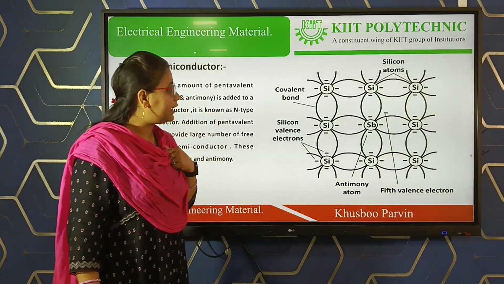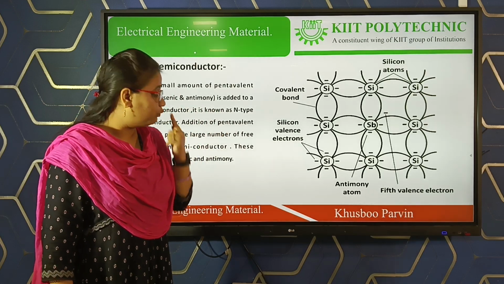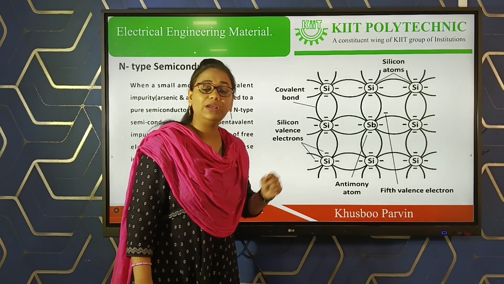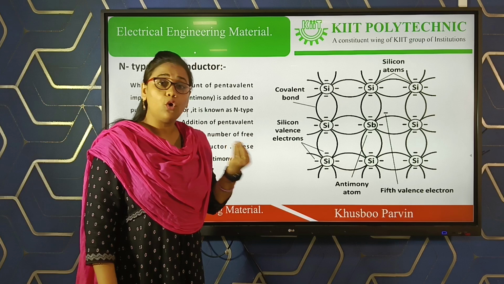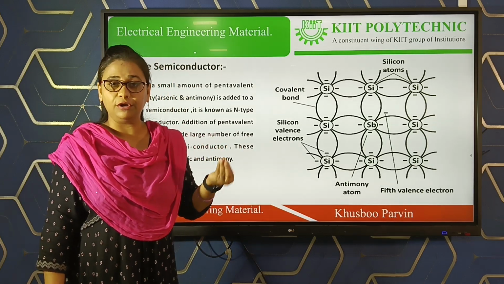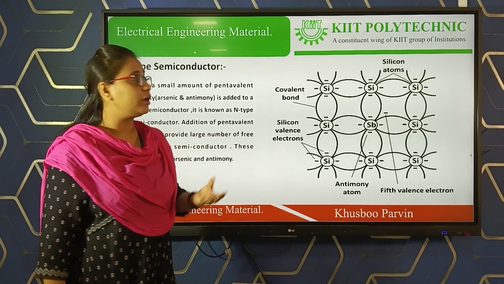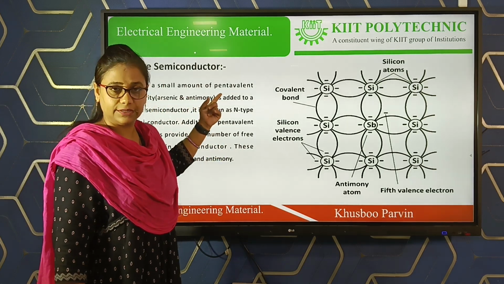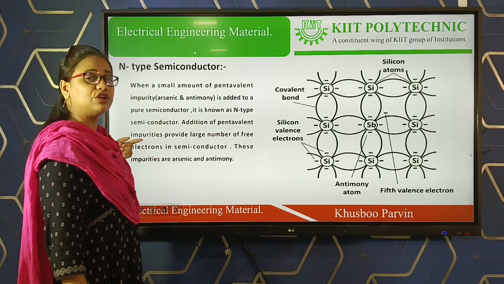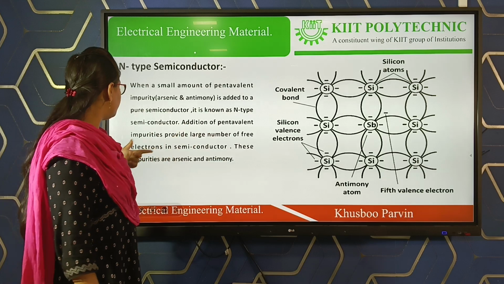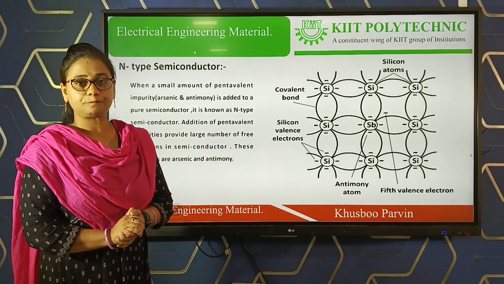So we can say that in case of a pentavalent impurity, when we add one antimony atom, we are getting one free electron. If we are adding more pentavalent impurities, we will get a large number of free electrons in case of your n-type semiconductor. So here you can see addition of pentavalent impurities will provide a large number of free electrons in a semiconductor material.